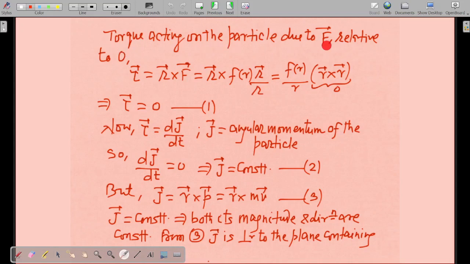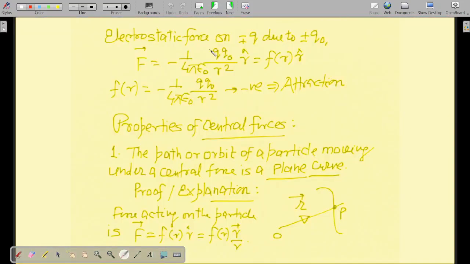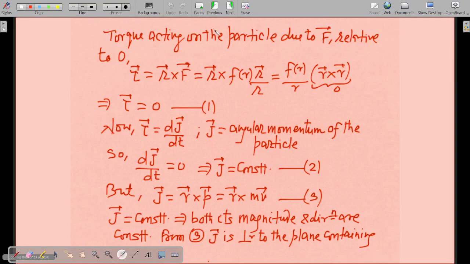So the torque acting on a particle due to F relative to point O: how will you write it? Torque vector equal to R vector cross F vector. You must have learned from the definition that R cross F is the torque. And I have already told you how to define direction in case of cross products. So torque vector equals R cross F, where R remains as it is, and F is the force vector.